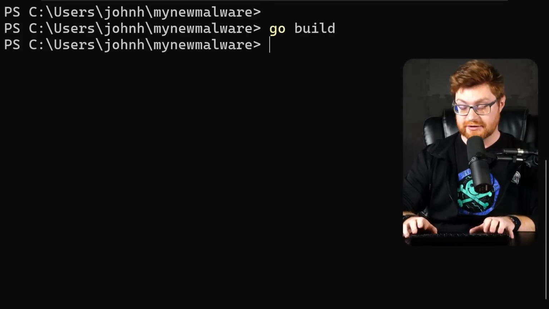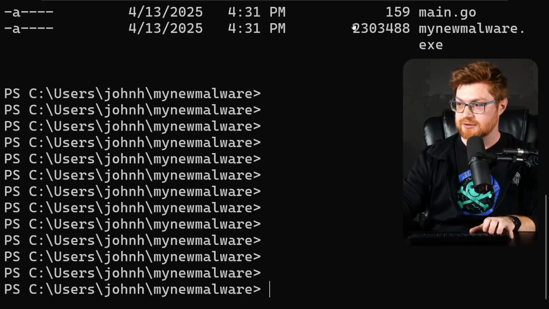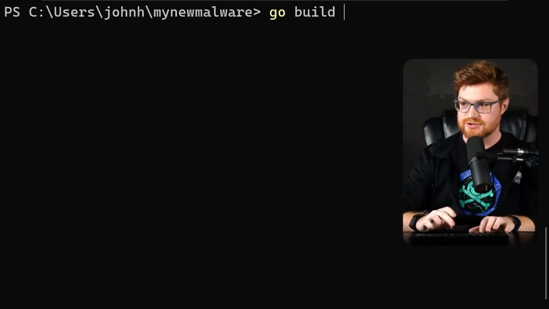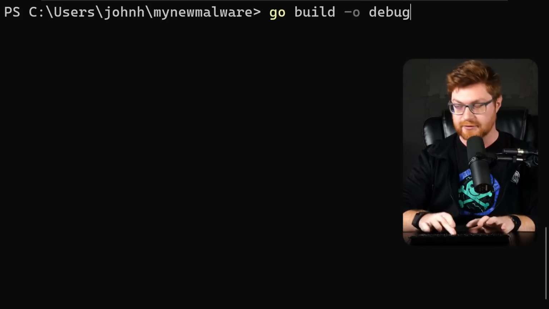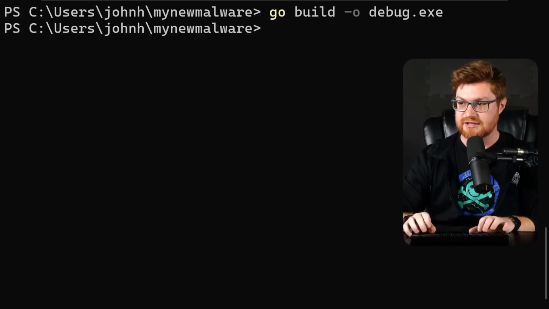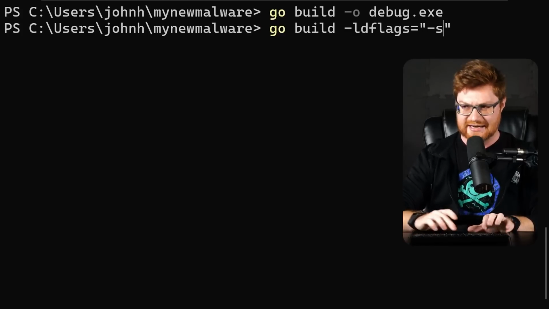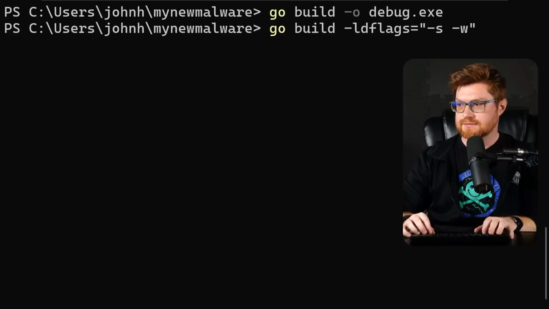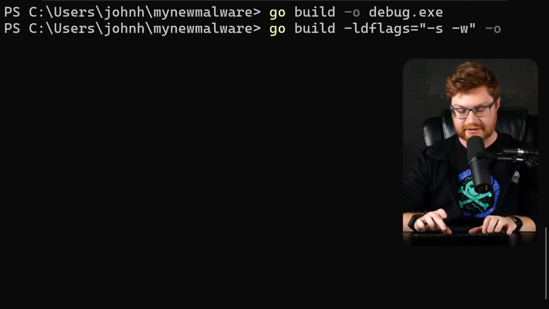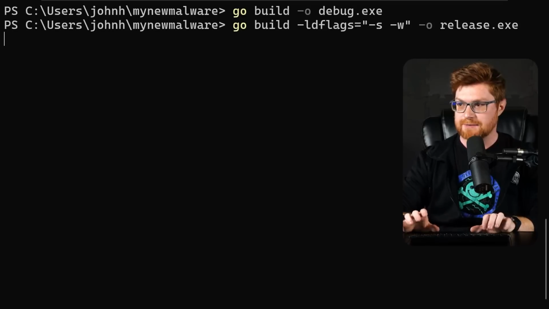Can I now build my malware? Okay, and now we're building it just fine. I've got now a mynewmalware.exe included here, but I actually really want to draw attention to some of the debug build info, like symbols, things that aren't stripped from the binary. While I could use go build with an output, we'll just call that debug.exe, and I'll also compile with some ldflags, so we could say -s to remove symbols and -w to clean something else up. -w is removing the DWARF debugging info. So let me now output that to release.exe. Compile that.